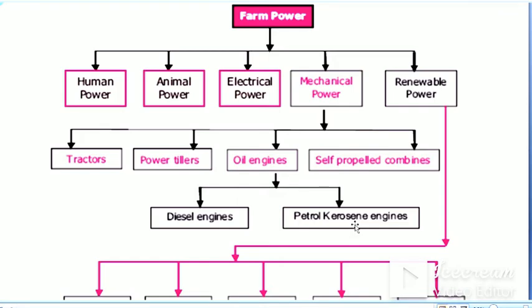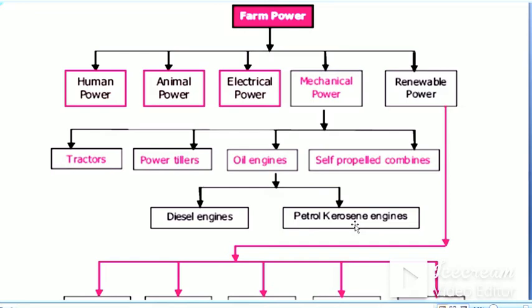So the farm powers are classified as human power, animal power, electrical power, mechanical power, renewable power. Further, mechanical power is classified into tractors, power tillers, oil engines, self-propelled combines.